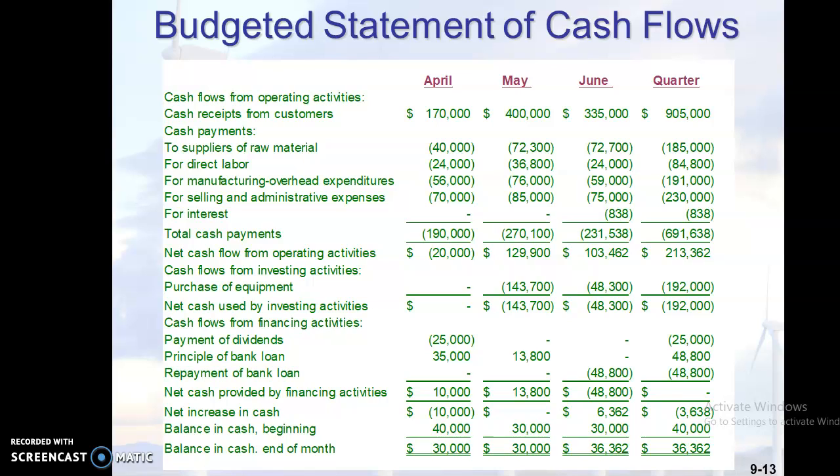And the next one is known as investment activities. What does it mean? Investment activity means you are investing in machinery. You are investing in some fixed assets, and how much money you are investing in fixed assets. And if you are selling the fixed assets, that is creating cash inflow. So all these things will be considered under this head, investment activities. And the last one is financing activity. What is the meaning of that? You borrow the money, you repay the interest, you repay the principal amount. All these things come under the financing activities. So that is known as the budgeted statement of cash flows. You prepare a budgeted statement of cash flows related to three activities: operating activity, investment activity, and financing activity.